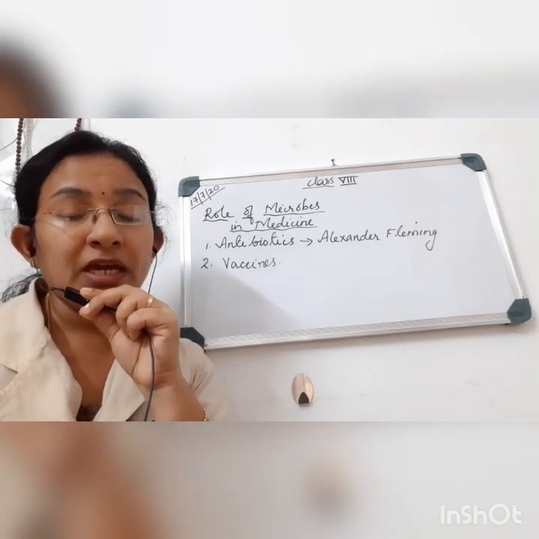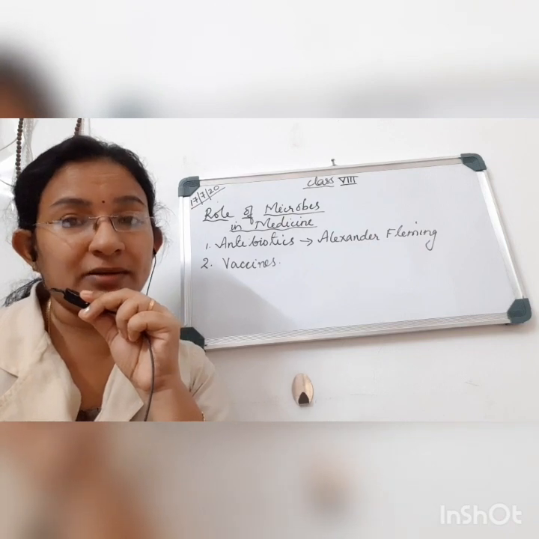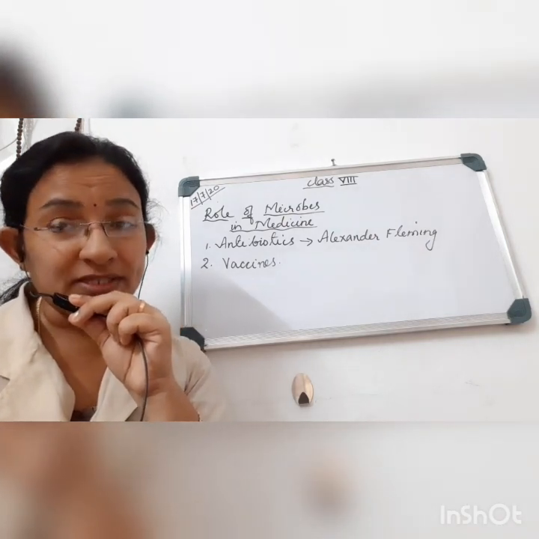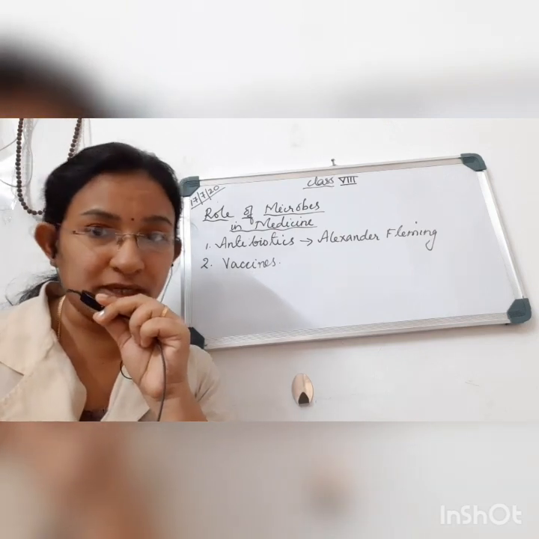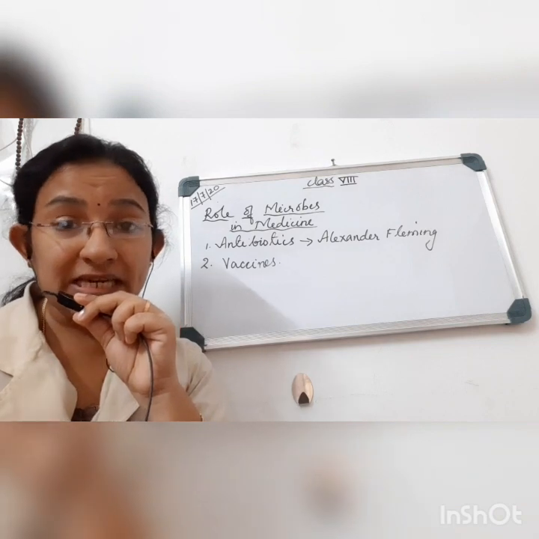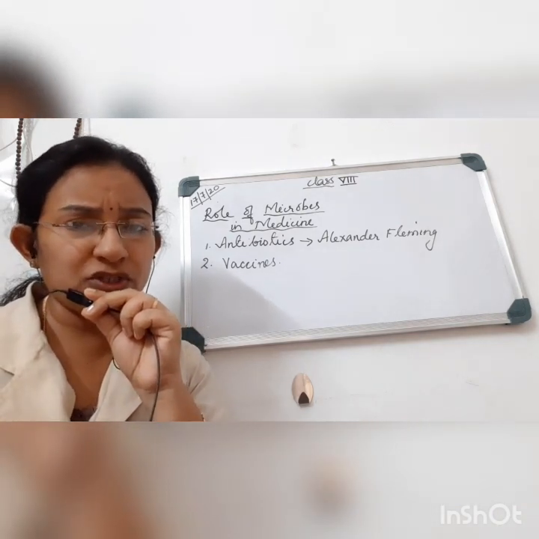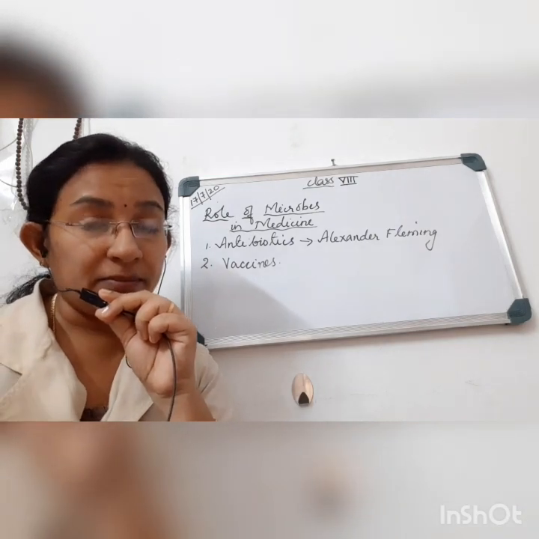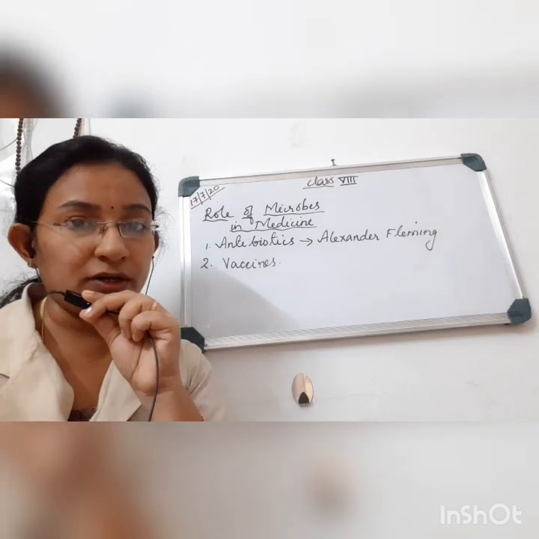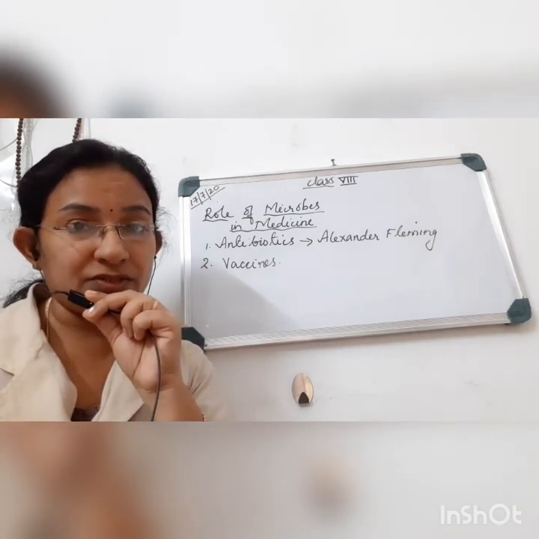For example, in making of curd, we all use microbes, especially the microorganism called lactobacillus bacteria, which helps in the conversion of milk into curd. So that is already dealt with. Then we also saw how we use yeast in the baking of cakes, bread, etc. In a commercial purpose, yeast is a major microbe used in baking industries. So we looked into how these microbes are useful in the baking industry.